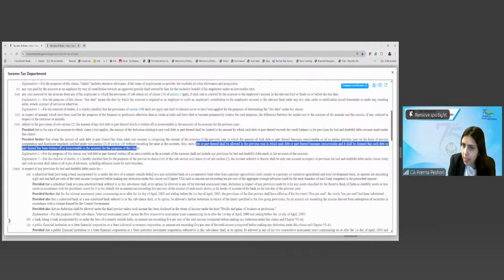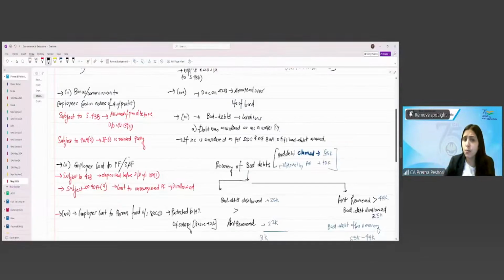Now if there is, let's say, a bad debt which happens, so even if the income is not recognized in the books, still we will allow the deduction of the bad debts because it was recognized as per ICDS. Because what is the condition for claiming the deduction of bad debt? That the debt should have been considered as income in the earlier previous year. Are we clear now? Clear, ma'am.